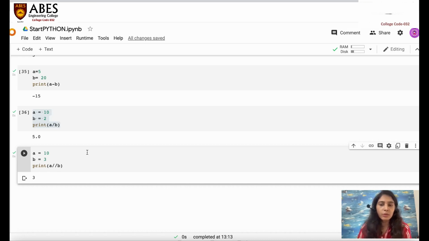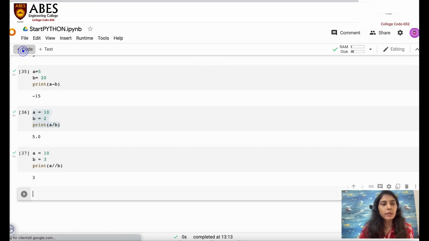So it truncates everything after the point and gives the value before the decimal, so the value is 3. This is called floor division. It gives us only the integer part of the floating point number and truncates all the values after the decimal.